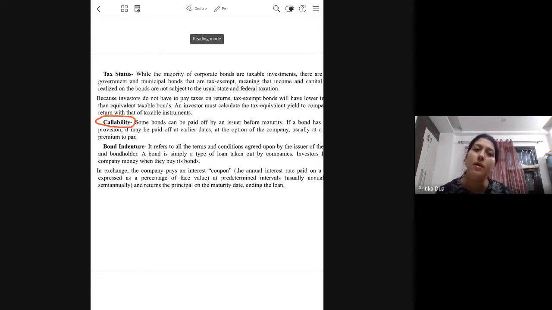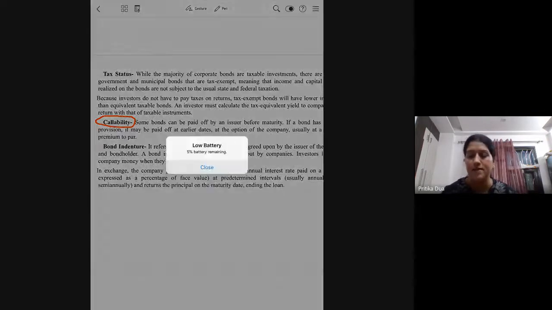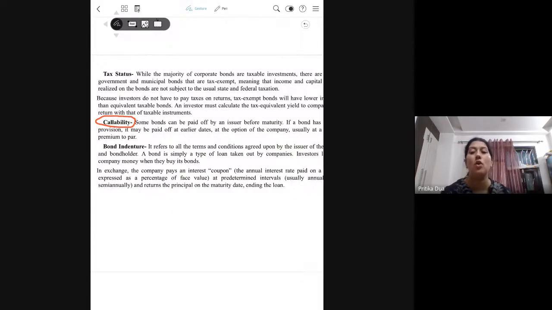Now in a callable bond there is an option that you can call before the time period. The issuers can call, sorry, the investors can call that they need to return back the bond and you will redeem the due value to them, the redemption value. In which scenario will a company exercise this option? Now it's not compulsory, it is an option. When would a company exercise this option? So I'm asking you to relate it to interest rate movements in the market.